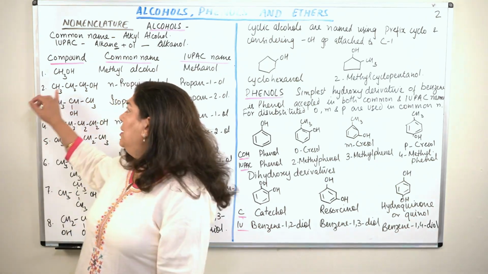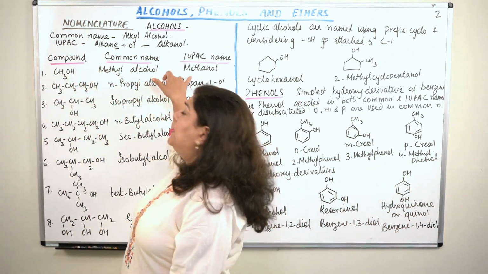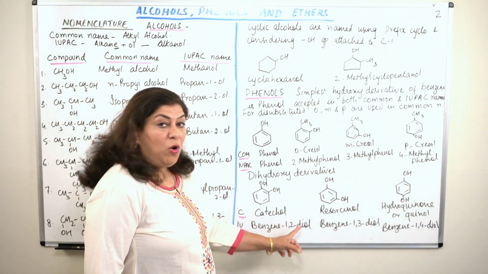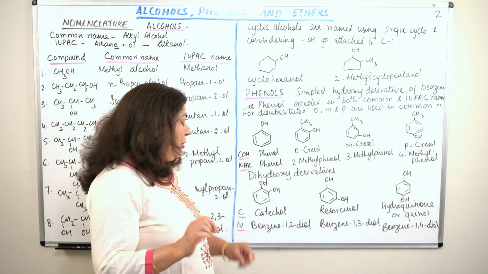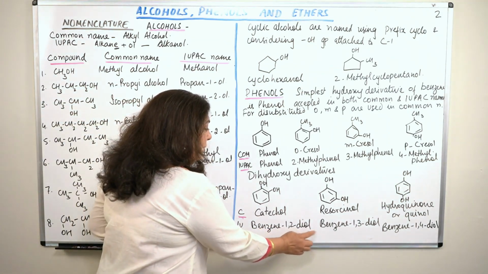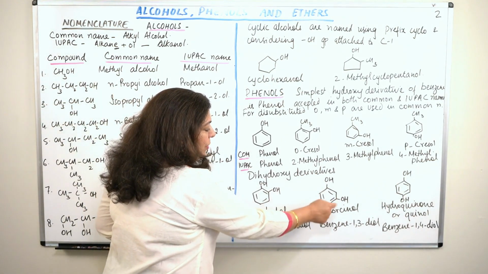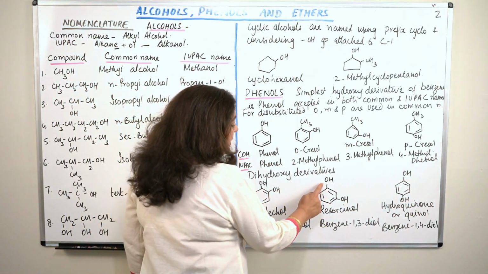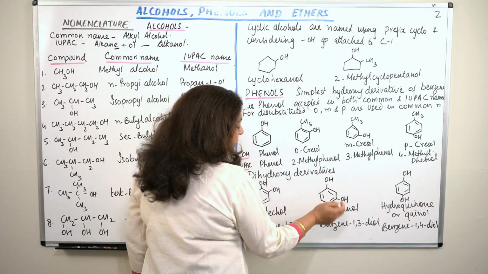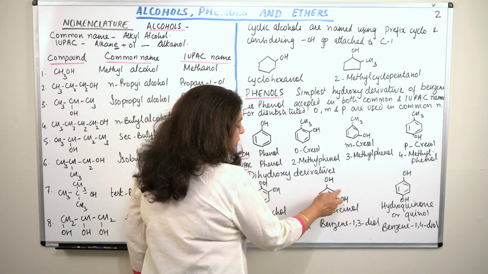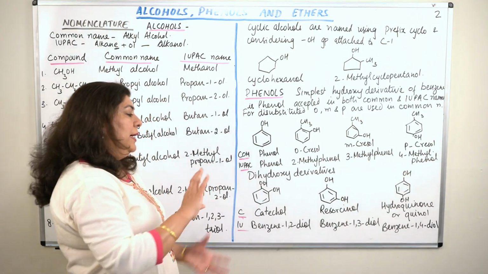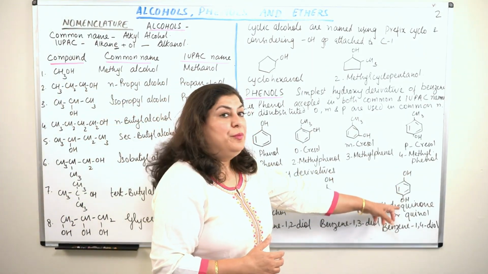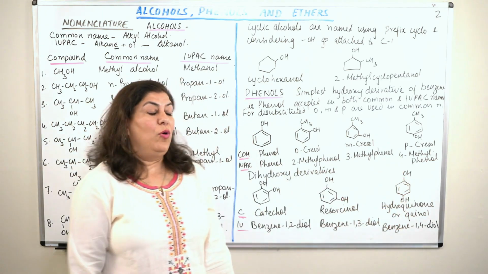Just as we name methanol. So it is benzene, hyphen, there are two OH groups, so the locants for both of them, benzene 1,2-diol. If this is the second one that we have to name, then this is benzene, this is carbon 1, carbon 2, carbon 3. Or if I count from this direction also, it is carbon 1, carbon 2, carbon 3. So either way I count it, I will get benzene 1,3-diol. And this would be benzene 1,4-diol.